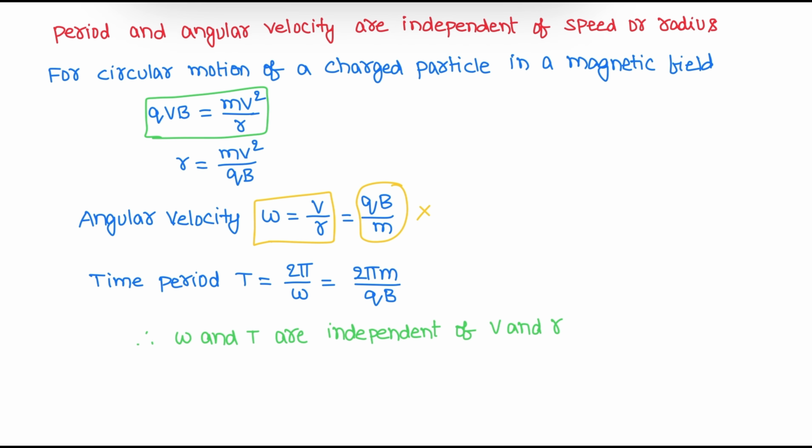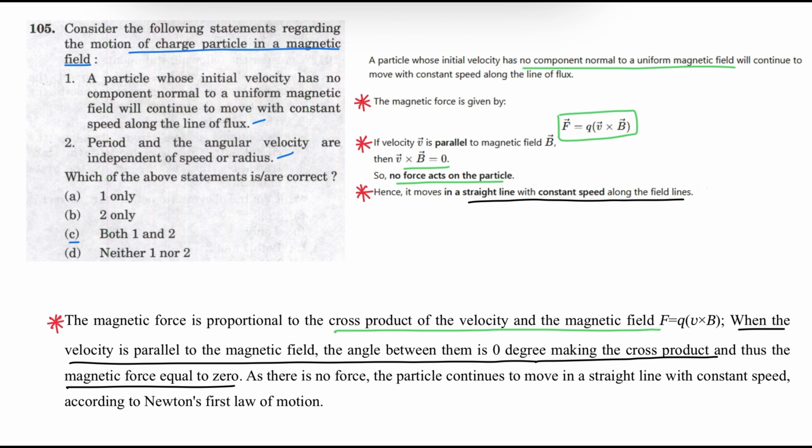Angular velocity is independent of speed and also independent of radius. Next, time period. The time period is given as 2 pi by omega. So from this, with omega as qB by m, the period is 2 pi m by qB. Therefore, angular velocity and time period are independent of speed and radius. Statement 2 is also correct. The correct answer is option C. Both statements are correct.